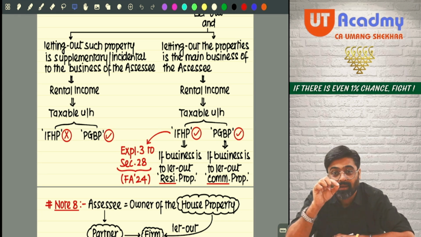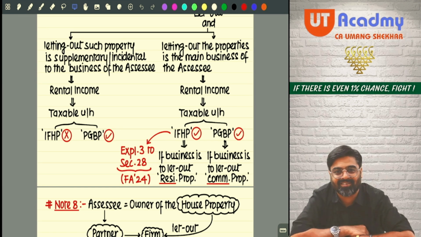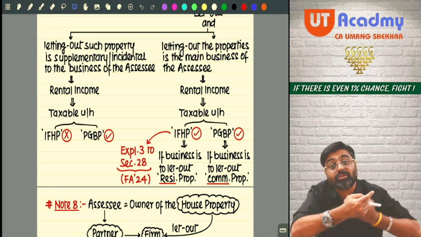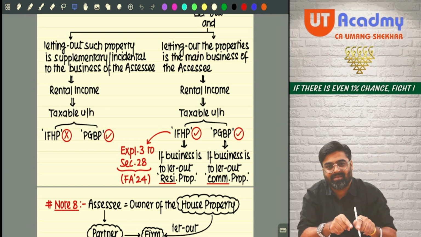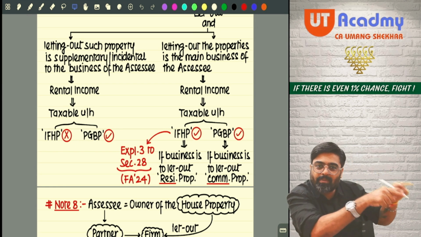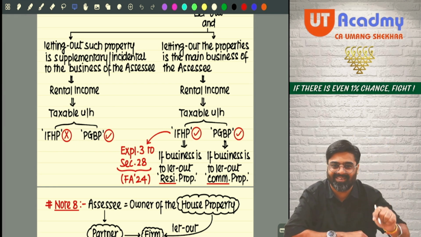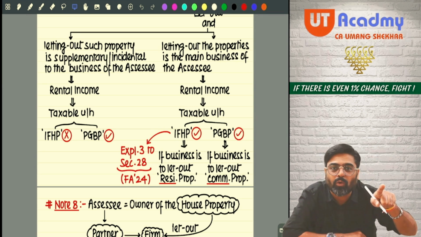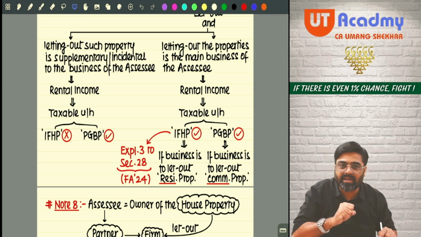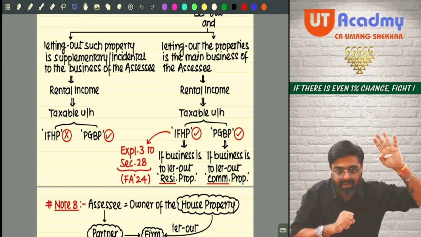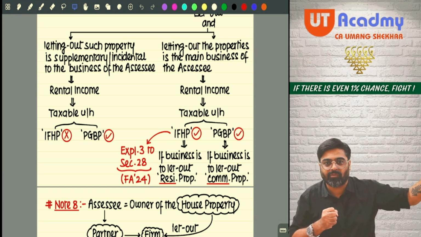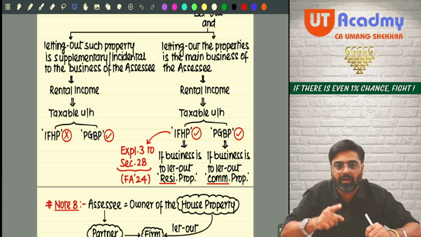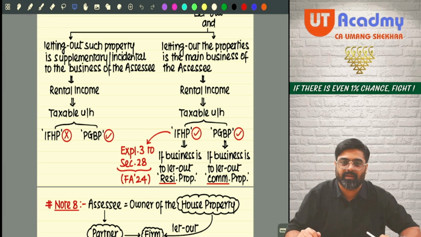Meaning that currently the Supreme Court judgment is partially applicable, for commercial properties. If the business is to let out commercial properties and rent is earned, then that rental income will be charged under the head PGBP by applying the Supreme Court judgment. But if the business is to let out residential property, whatever rent is coming cannot be charged under the PGBP head. The charging section of the PGBP head has excluded that from this year onwards. So where will it go? It will automatically come to the house property head.